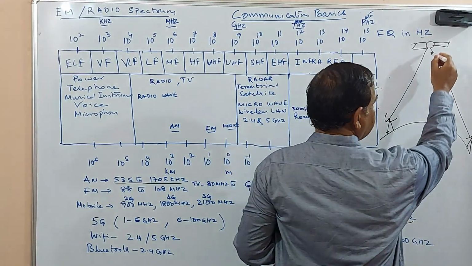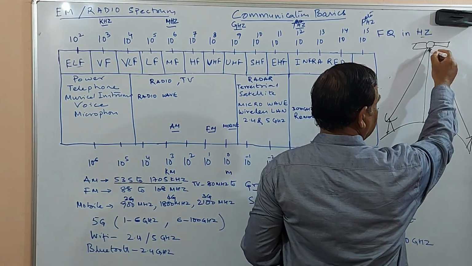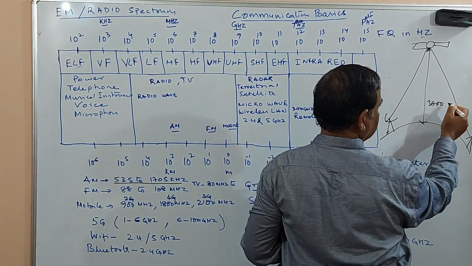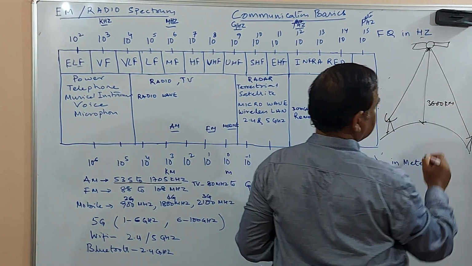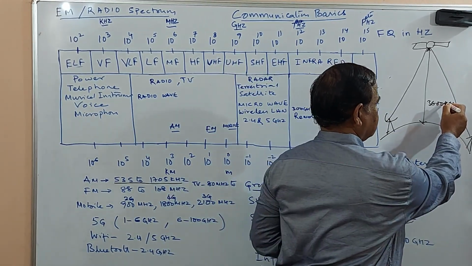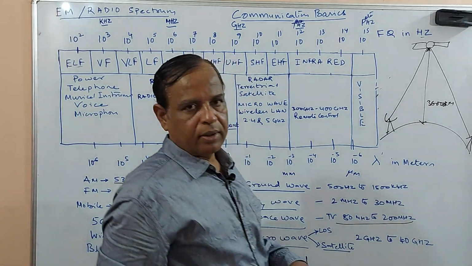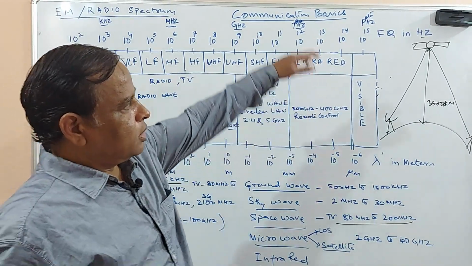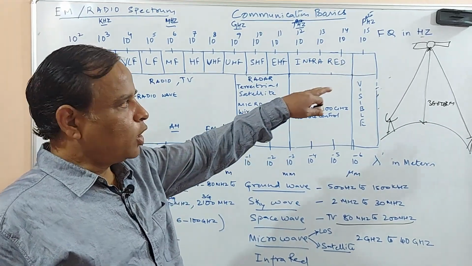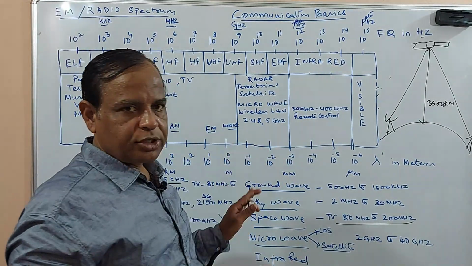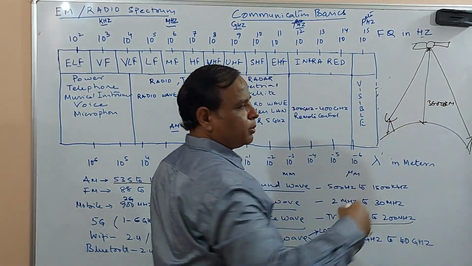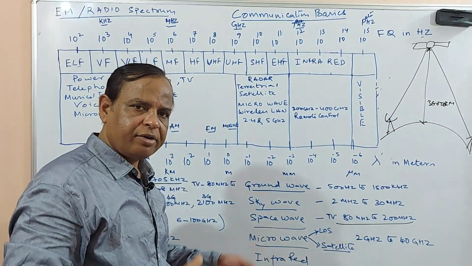This is possible when the distance of the satellite is about 36,000 kilometers. If the satellite is placed in this particular orbit, it looks as if it is stationary, so you will be able to transmit and receive.